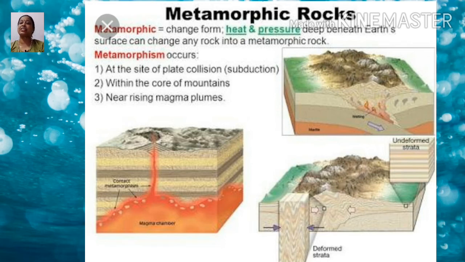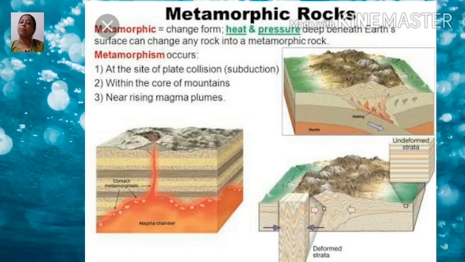This process of metamorphism also takes hundreds of years, and examples of metamorphic rocks are marble, slate, and gneiss.